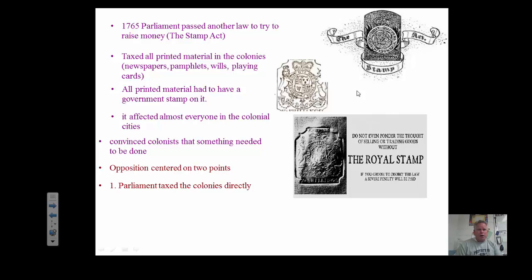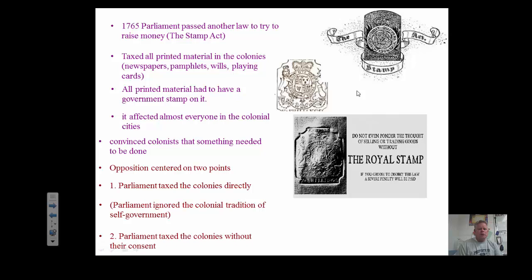When Parliament wanted them to make a law, they would say to the colonial legislatures, make your own law, and then they would talk about it and they would create the law that Parliament told them to. But with these tax acts, they ignored the colonial tradition of self-government, and they were just making the laws right from Parliament for the colonists, and they couldn't stand that. 2, Parliament taxed the colonies without their consent. They didn't have representation, they didn't have a voice, and they didn't have a say.